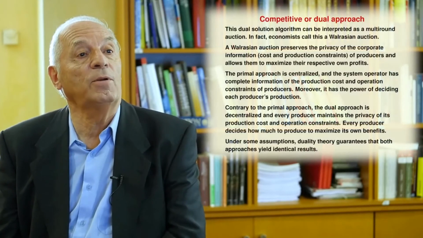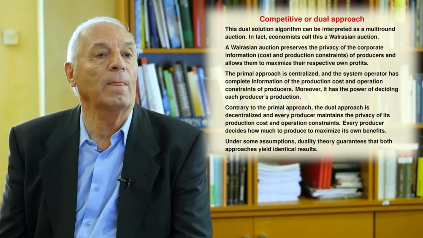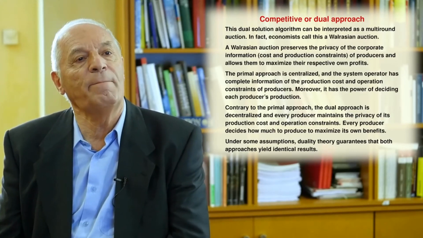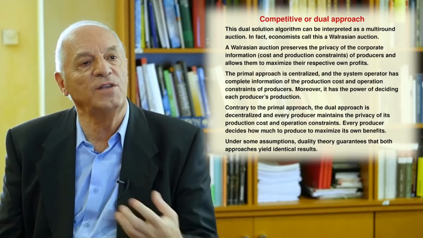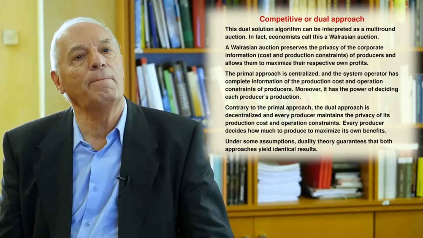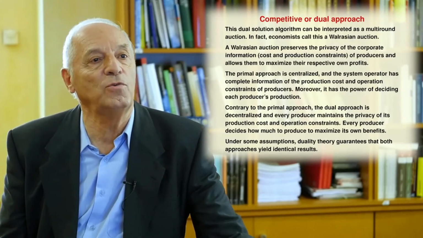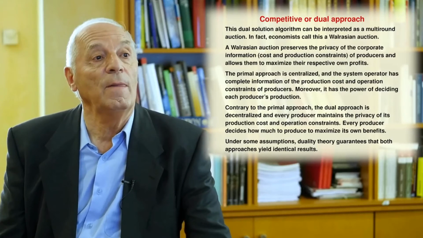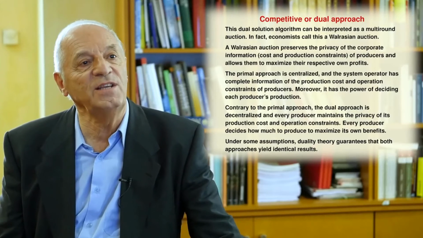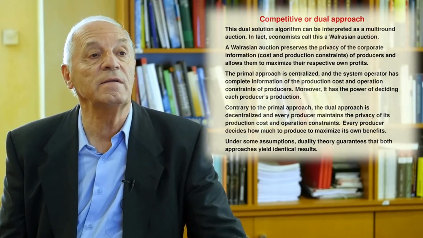The second approach is the dual. In this approach, the producers are given the prices they will receive for each production, and they decide how much to produce without revealing the private information to anybody. And they decide freely the amount to be produced. And the regulator has only the possibility of changing prices, so the prices are changed until there is an equilibrium and the demand is satisfied.